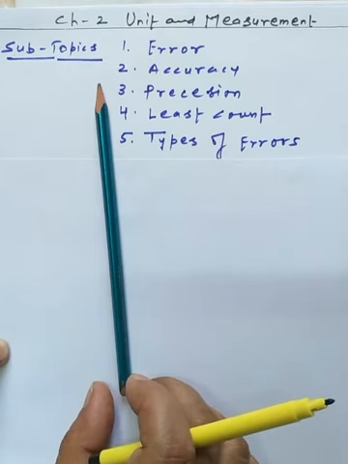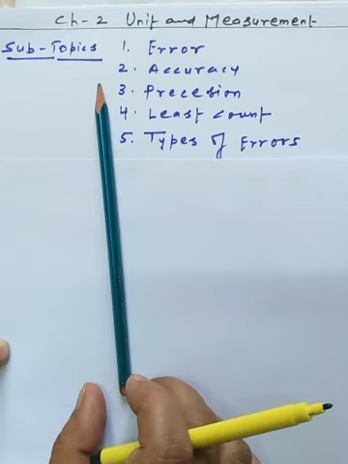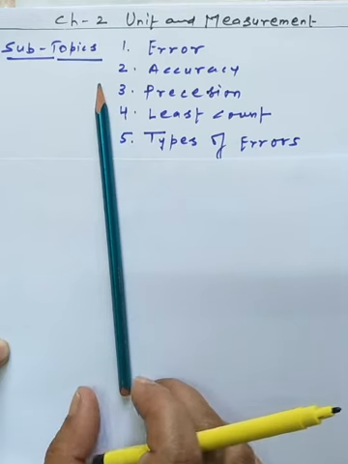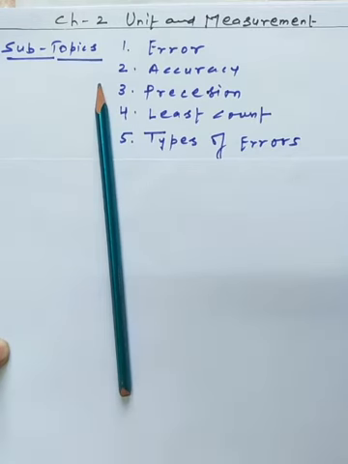Someone gets 1.1 meter, and another gets 0.9 meter. So there is a little deviation from the standard value. The deviation between the actual value and the measured value is called the error.